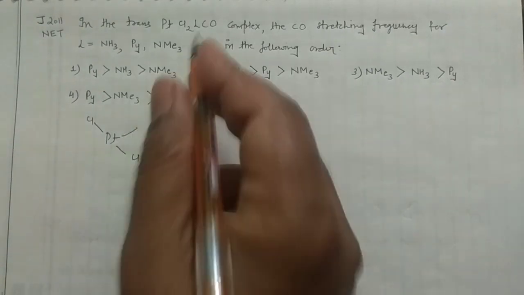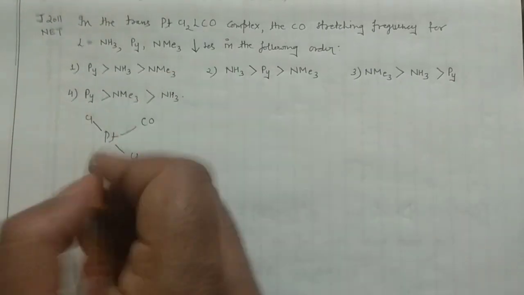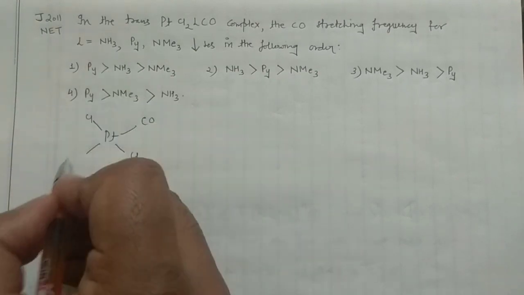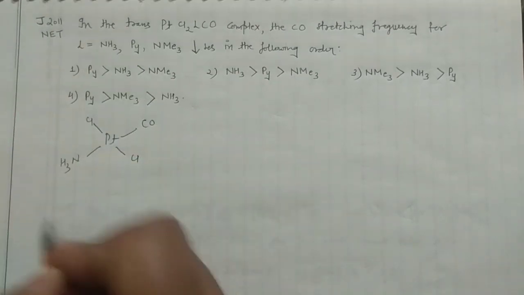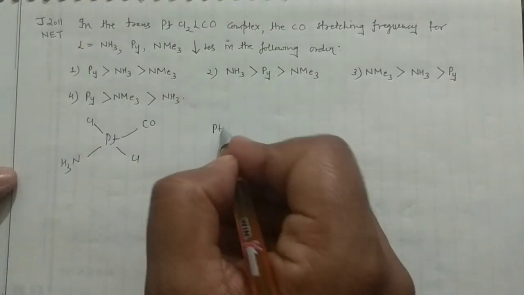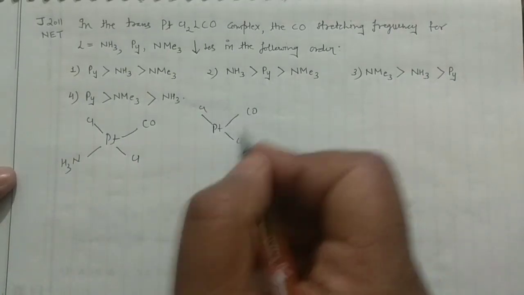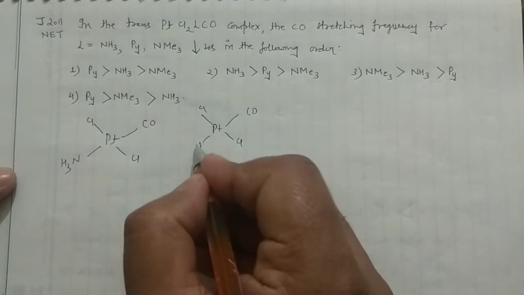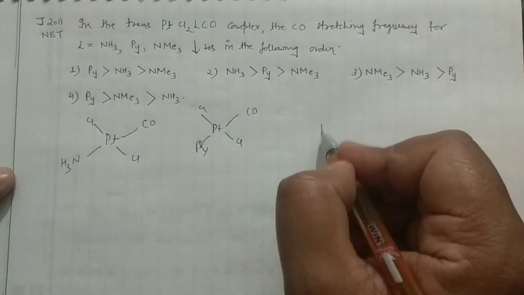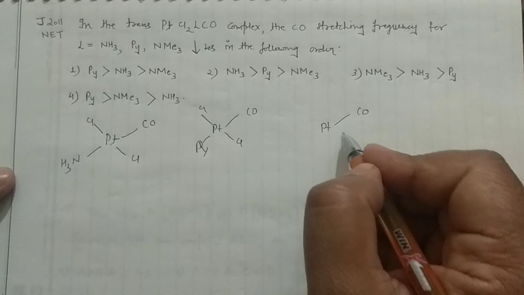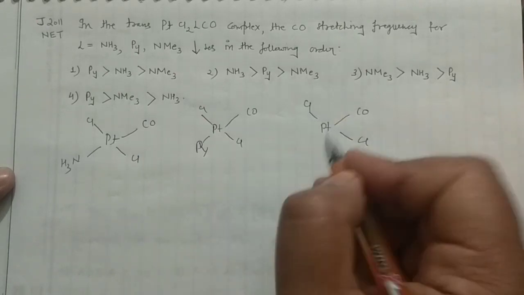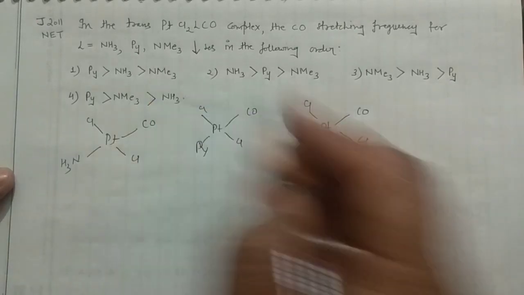And then you are having one carbonyl and the ligand is what? In the first case you are having ammonia, and in the second case this is Cl, this is Cl, this is CO, you are having the pyridine, and in the third case you are having your CO and the 2 Cl are trans, and you are having NMe3.